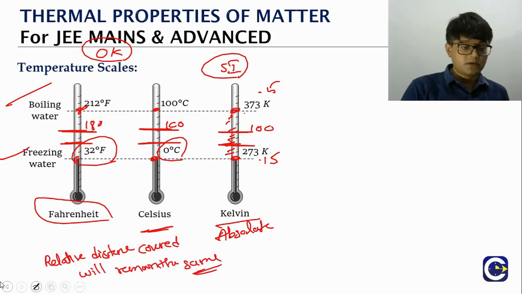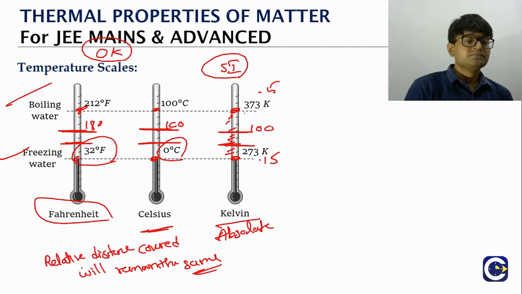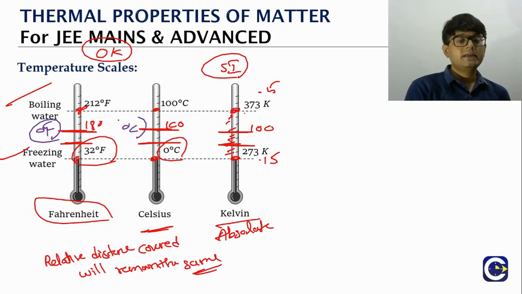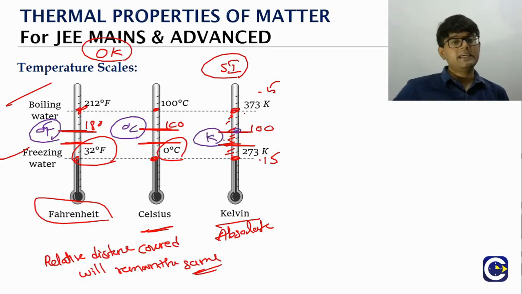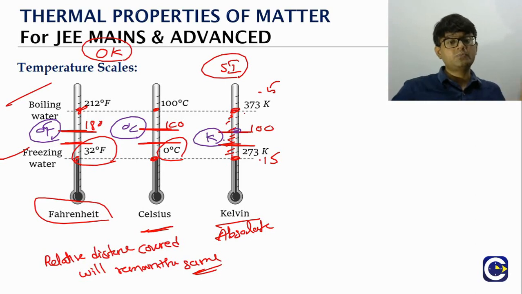Which means what? We will see. From here only we will get the conversion relation. Let us say the temperature value on the Fahrenheit scale is some °F. The temperature value on the Celsius scale is the corresponding °C. The temperature value on the Kelvin scale is K. Remember, we will put the degree only for Fahrenheit and Celsius. We will not put the degree for the Kelvin.